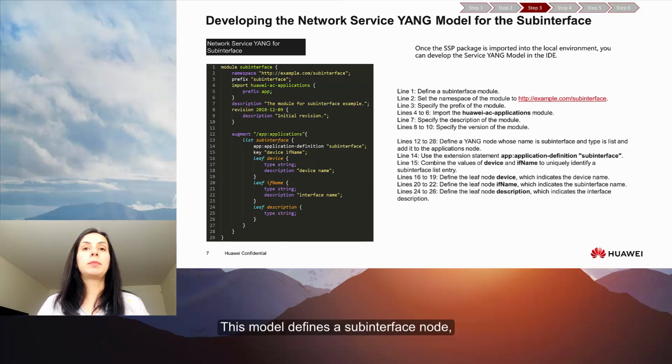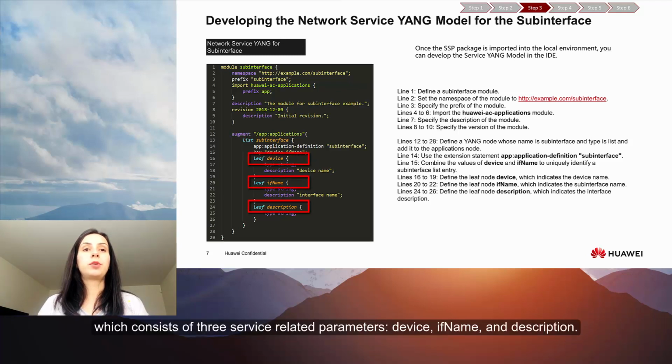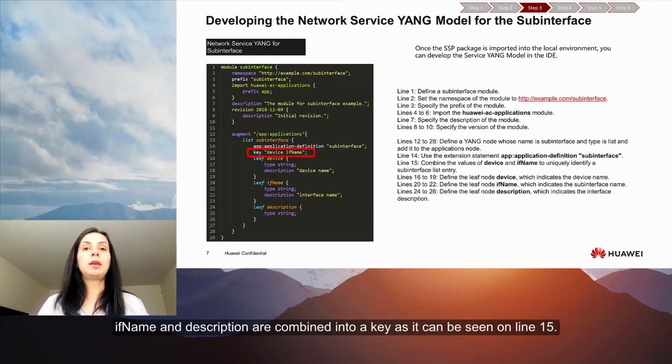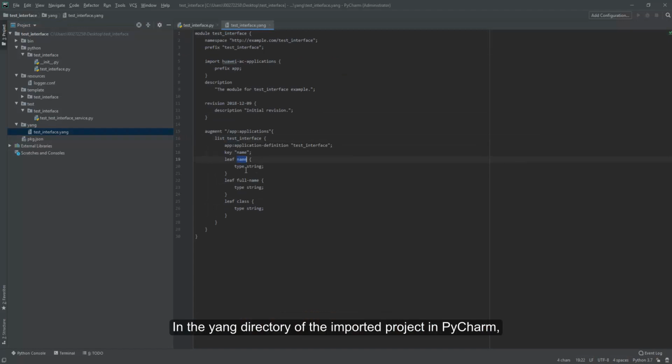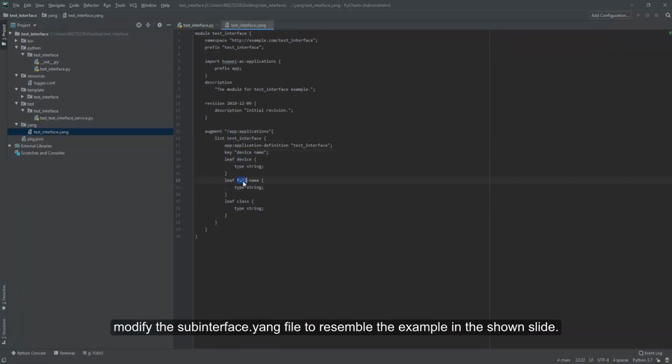This model defines a sub-interface node which consists of 3 service-related parameters: device, IF name, and description. These parameters indicate the device name, interface name, and the description. IF name and description are combined into a key, as it can be seen on line 15. In the Yang directory of the imported project in PyCharm, modify the subinterface.yang file to resemble the example shown in the slide.